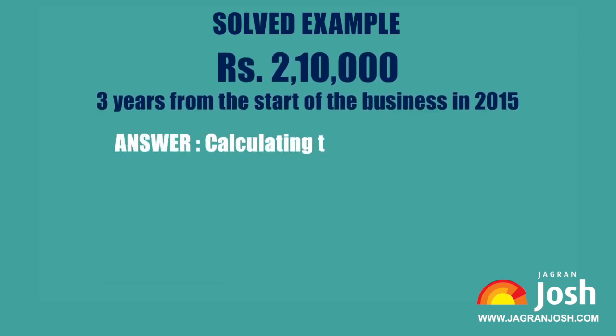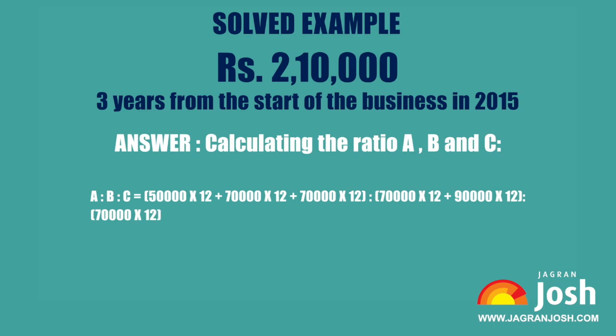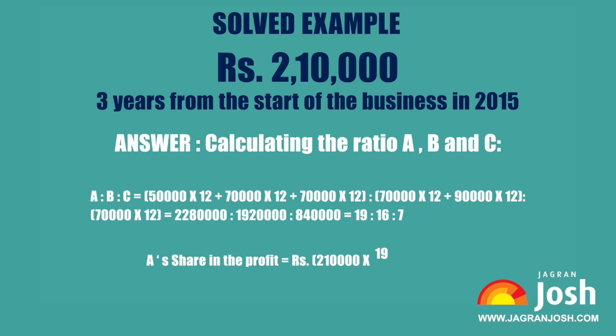Answer. Calculating the ratio of A, B and C. A is to B is to C is equal to 50,000 into 12 plus 70,000 into 12 plus 70,000 into 12 is to 70,000 into 12 plus 90,000 into 12 is to 70,000 into 12, which is 22,80,000 is to 19,20,000 is to 8,40,000, which is equal to 19 is to 16 is to 7. A's share in the profit is equal to rupees 2,10,000 into 19 upon 42, which is equal to rupees 95,000.